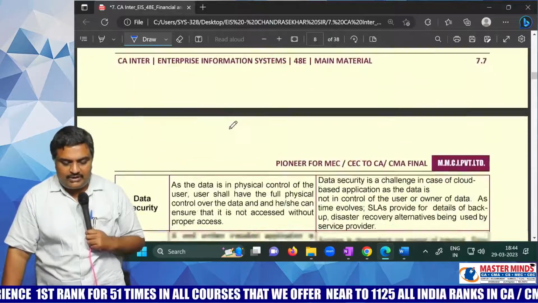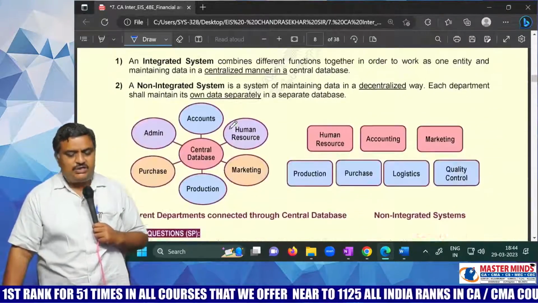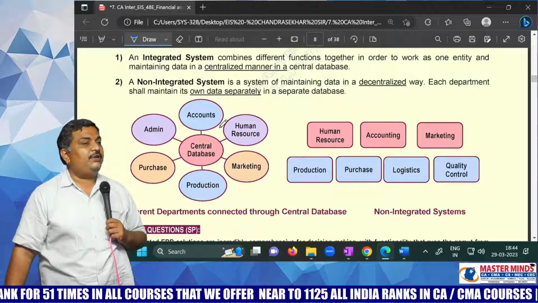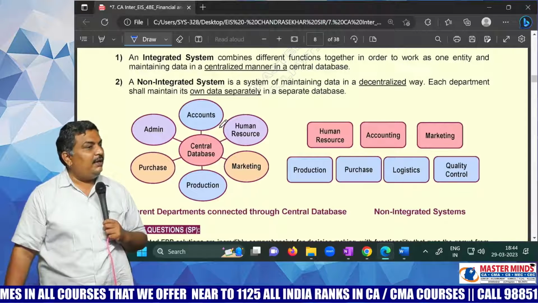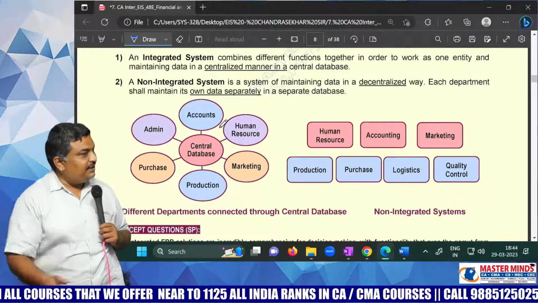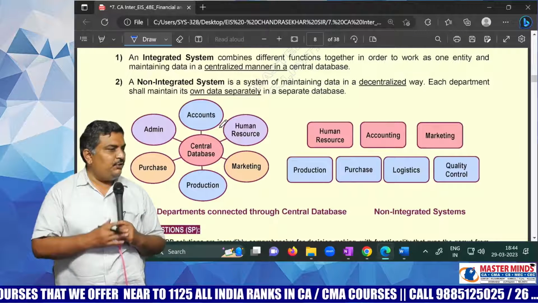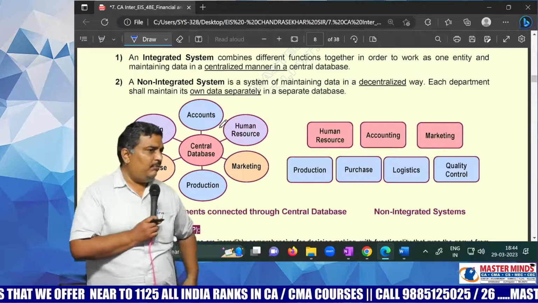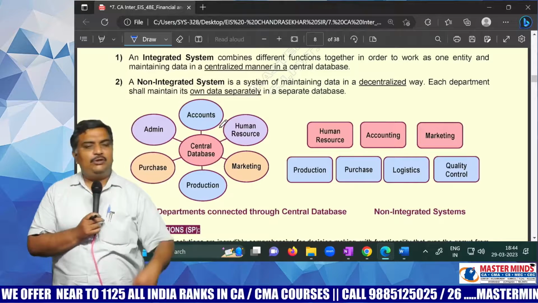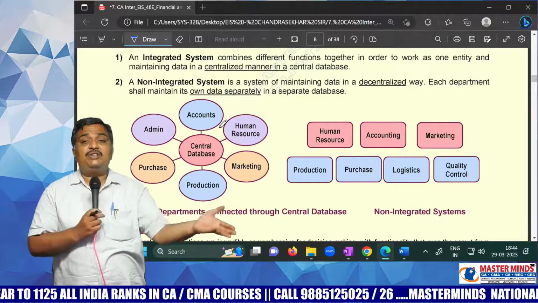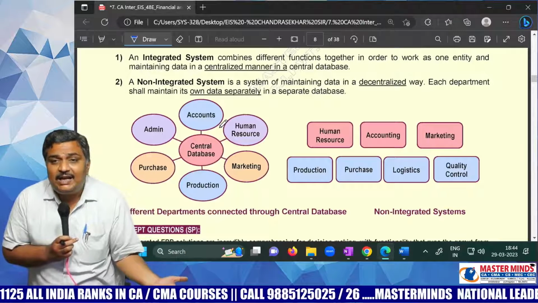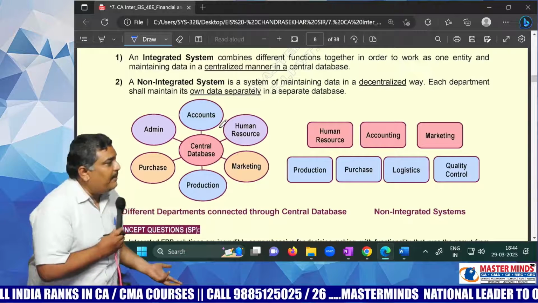Now these all things you can easily read, because installed application means what? Can you work with an installed application everywhere? For example, if I want to work with this MS Word only, what I have to do? I have to carry this CPU to my home. But if I want to work with Google Docs, anywhere. Just now we studied pervasive accessibility. Global workforce, work from anywhere.